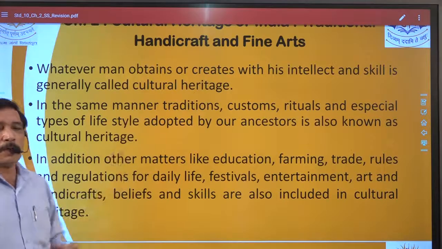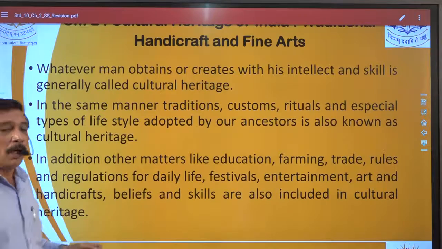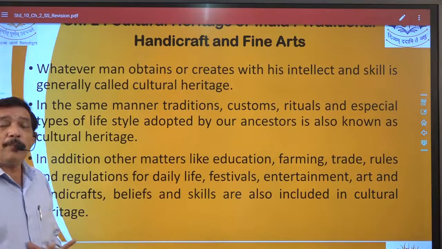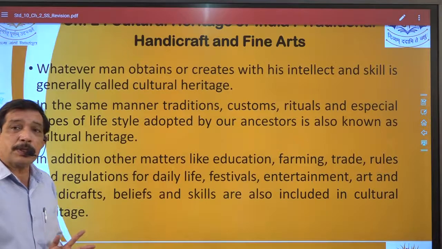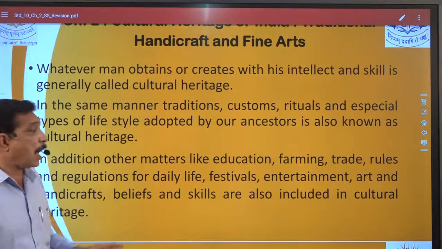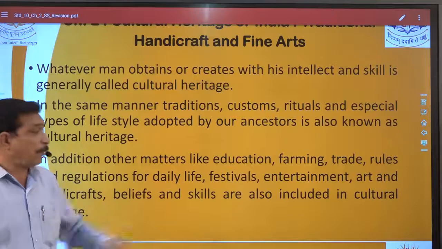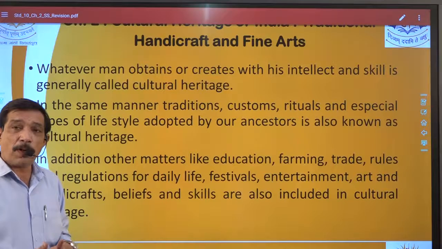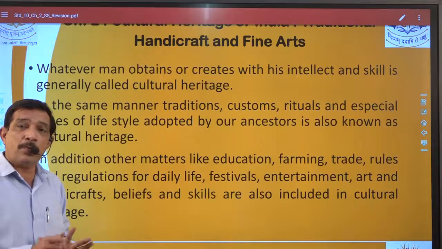The next point is not that important. In addition, matters like education, farming. Here again a situation based question can be asked. The festival word is here. So are festivals a part of which heritage?